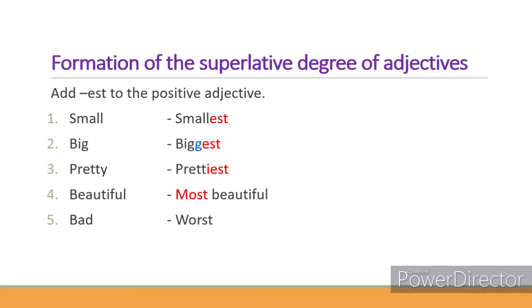In the comparative form, we add the special word more before the positive form of the adjective beautiful, but here in the superlative form, we are adding the word most. So it is most beautiful. In the fifth one, the superlative degree of bad is worst. It is an irregular form of forming the superlative degree of the adjective.